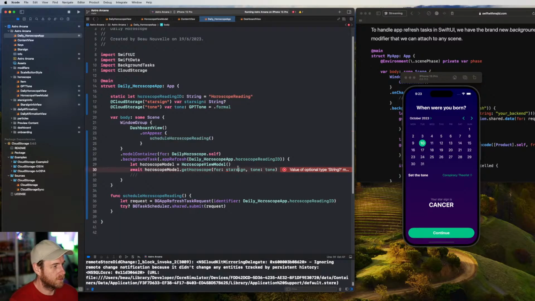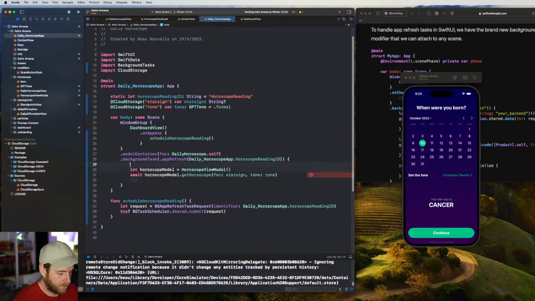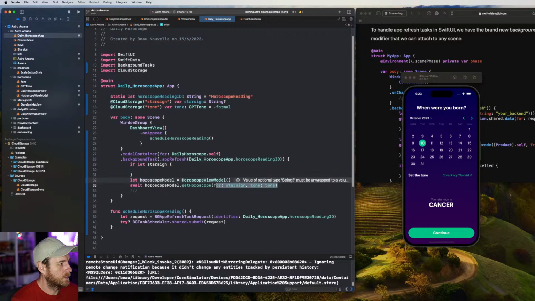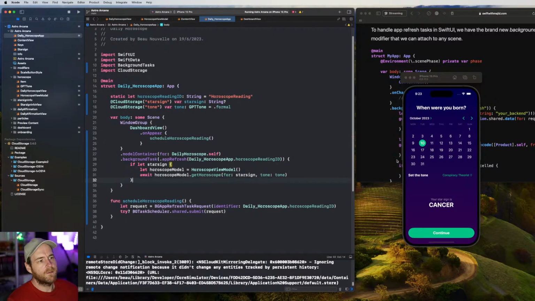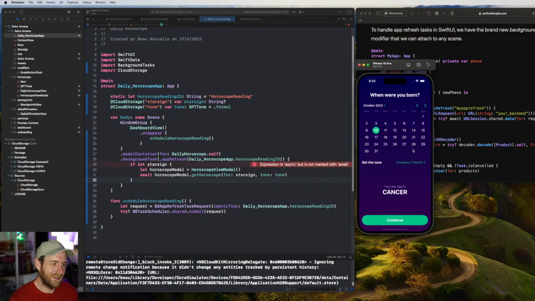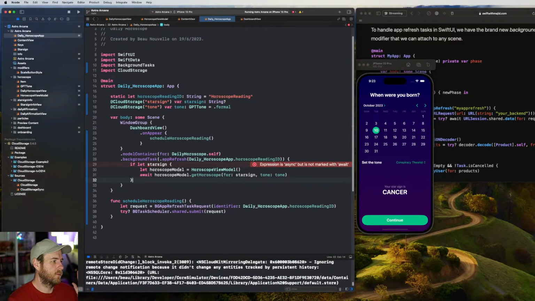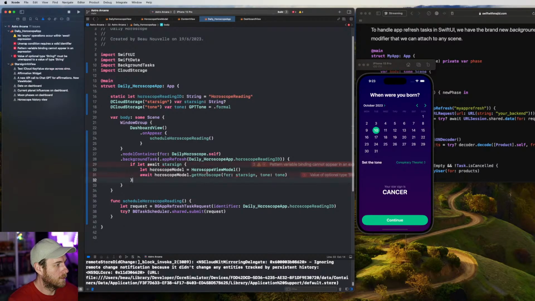So we can just do this and pass that through there. So if they launch the app, don't actually select anything and just close it, they won't have a star sign. And then what do we got? Is that correct?